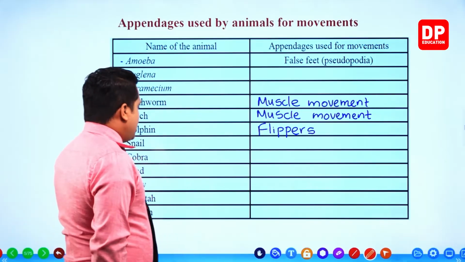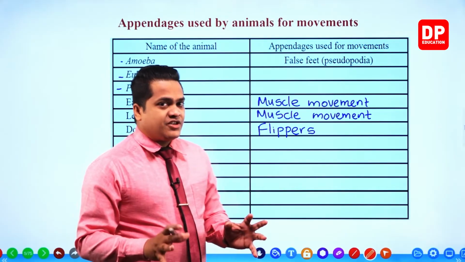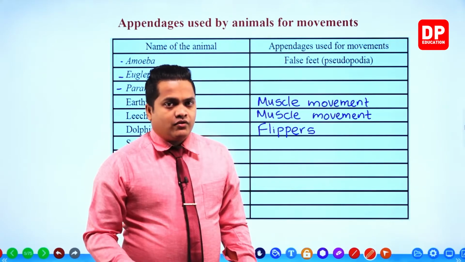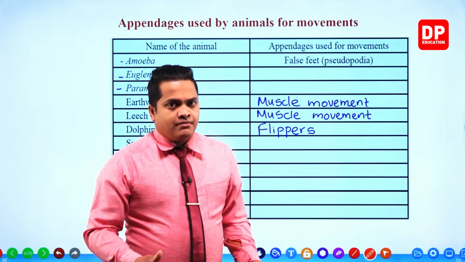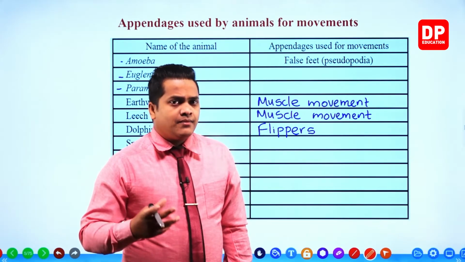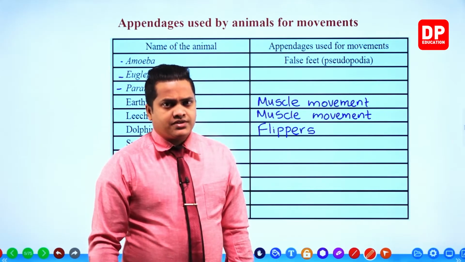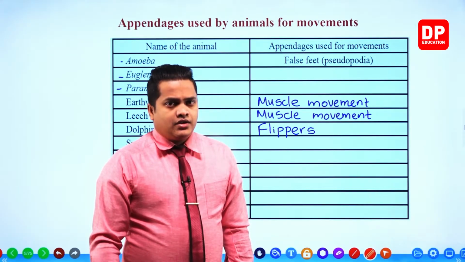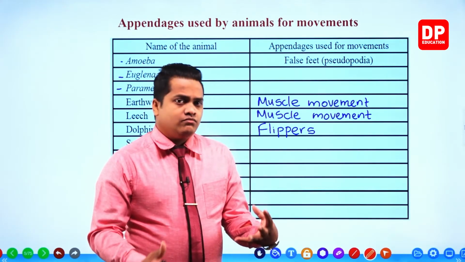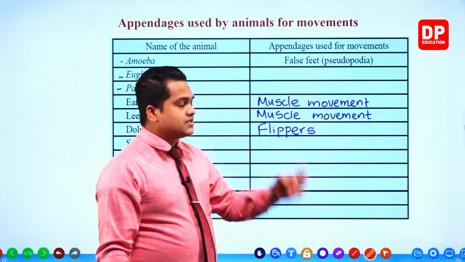Next one, snail. Like I said, there are no special appendages for the movement of the snail. But their muscular foot helps to do the locomotion process. The muscular foot, my dear children, is also made up of muscles.